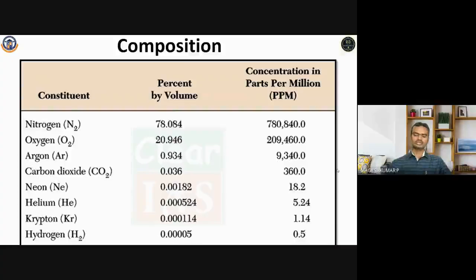And these are all the general composition of the atmosphere by percent by volume, and you can see the concentration in parts per million. The oxygen is about 2,09,000 parts per million available in the atmosphere, the argon is about 9,340 ppm, and the carbon dioxide is about 360 ppm.